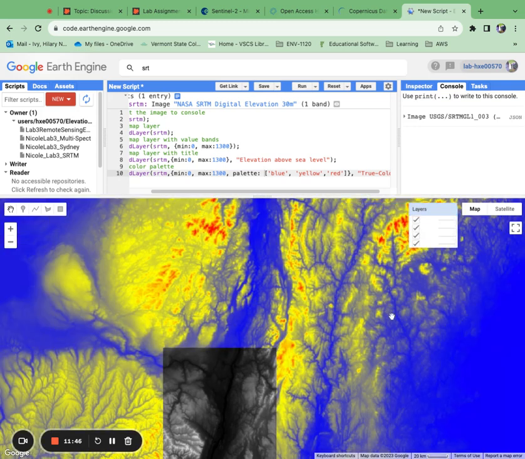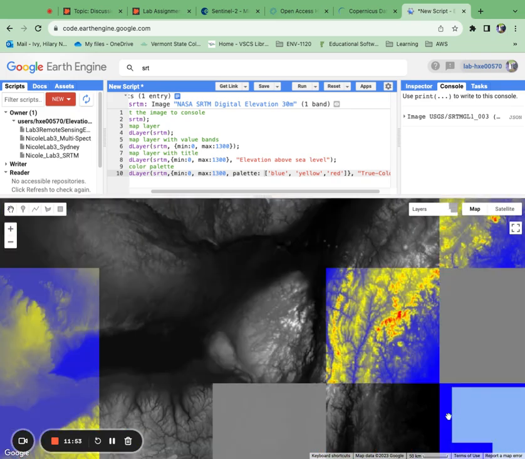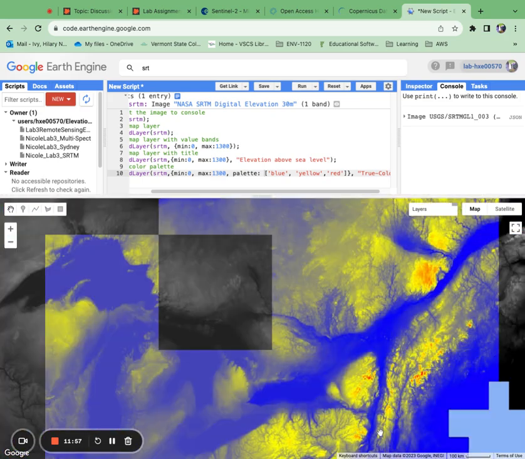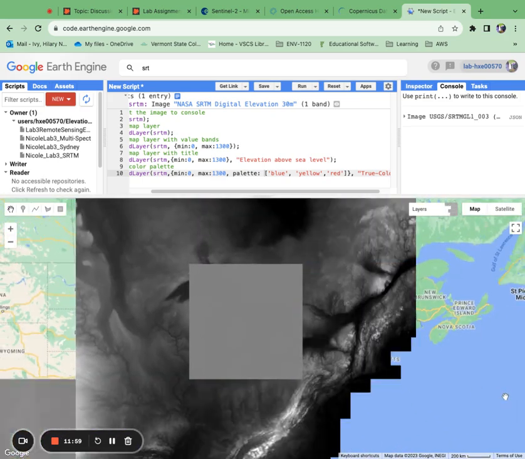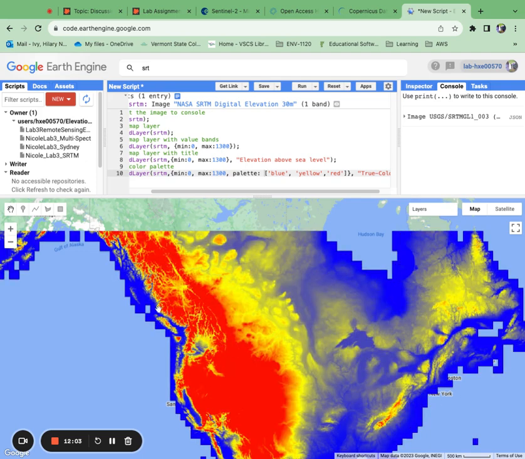Okay. Cool. So now what we have here is this really striking visual map. Okay, we've got a lot of color in here. As you can see, the deeper areas below sea level are blue, the mid-range is yellow, and that's red.